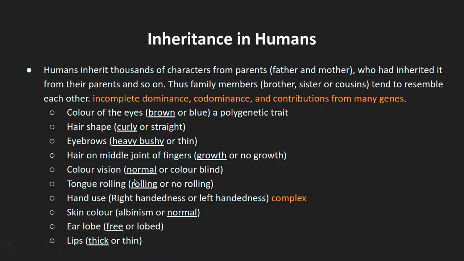Tongue rolling is the dominant trait, and no rolling of the tongue is the recessive trait. Hand use: right-handedness and left-handedness. Now I have written their complex and it is highlighted.